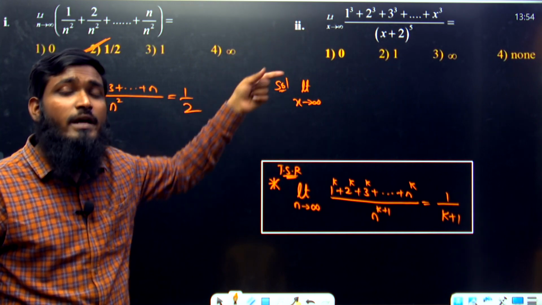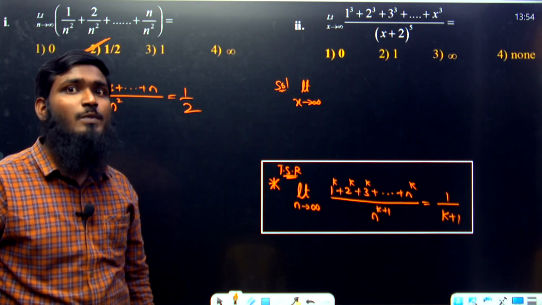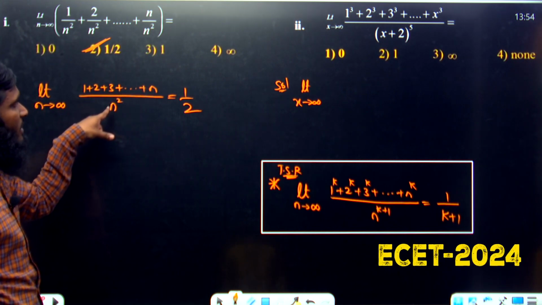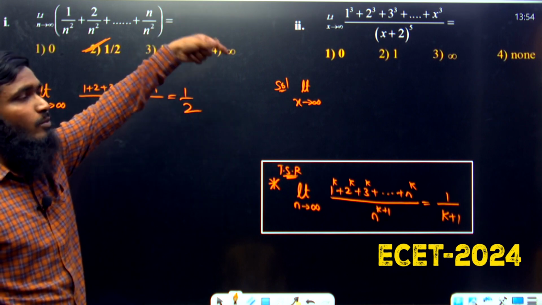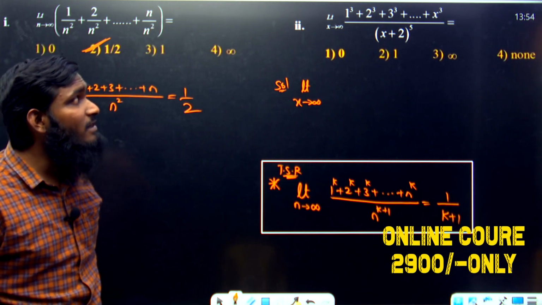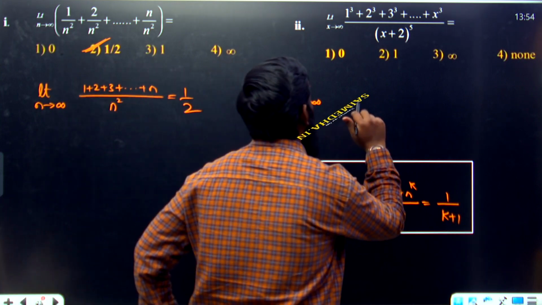X cube means in the denominator we should have x power 4. Over here we are having n, which means in the denominator it should be n square. Similarly, x cube means in the denominator it should be x power 4. But we are not having that part. If we are not having that x power 4, let us see what we have to do.